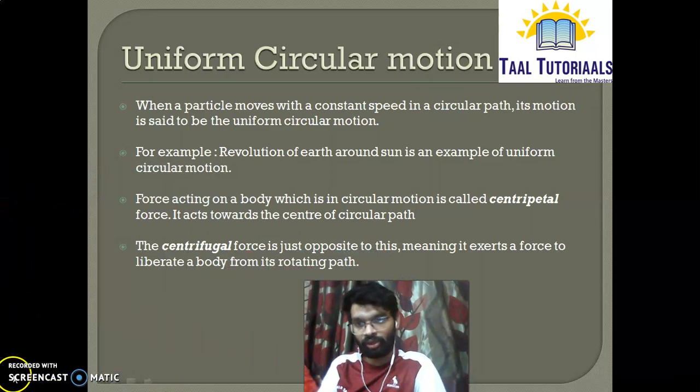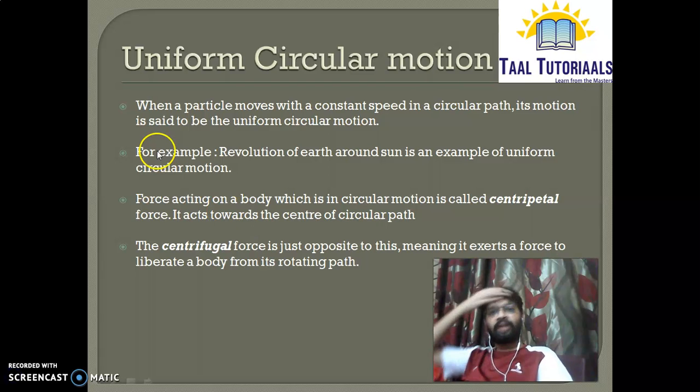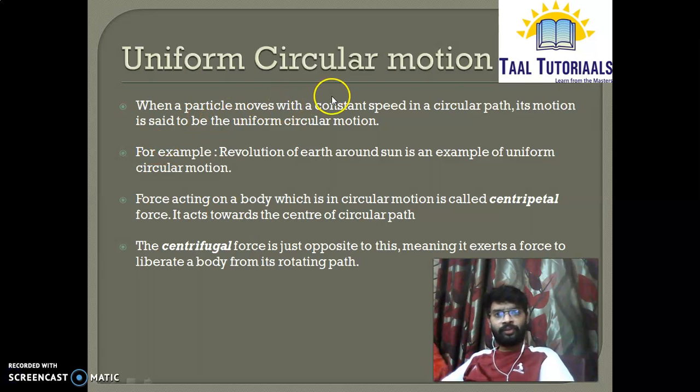See, when a particle moves with a constant speed in a circular path, its motion is said to be uniform circular motion. For example, the revolution of the earth around the sun is an example of uniform circular motion. There are two forces which are acting on it. First is centripetal force, second is centrifugal force.